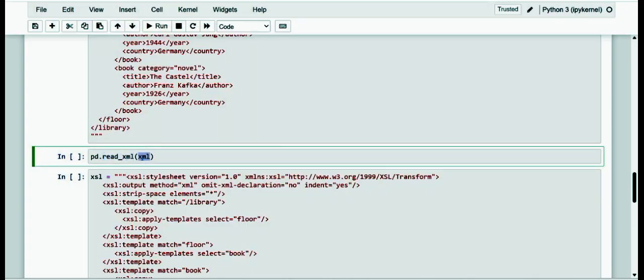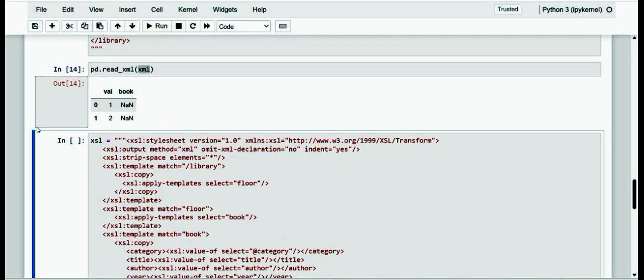So here we are just going to pass the XML as an argument, and now we execute it. Kindly have a note of it. When we run this command, we get that result. As we see in this case, we have used the read_xml method, and it was able to read the data of interest, which is located in the deepest nesting level.